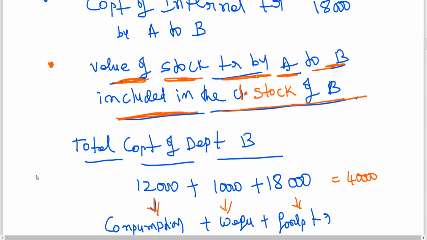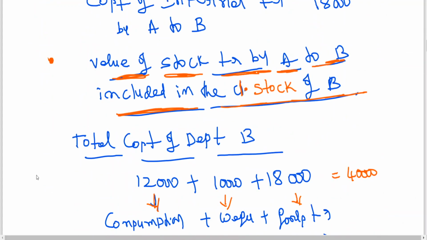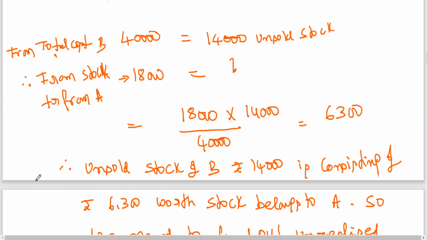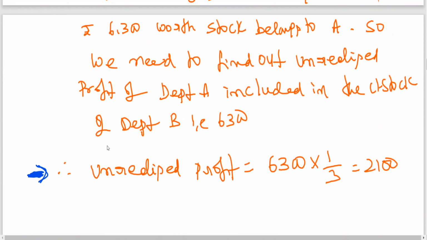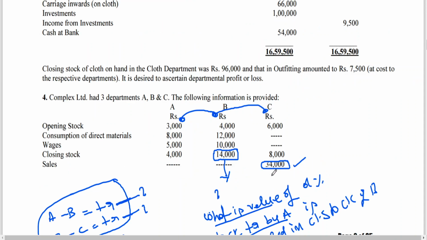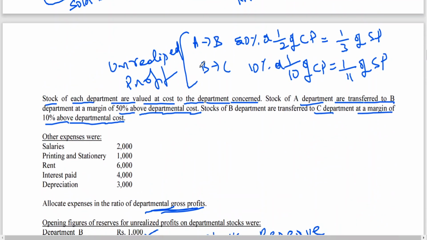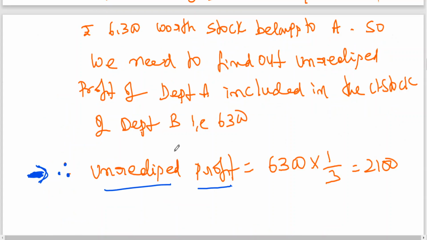I've started heading saying unrealized profit. This is another important point. Now, the most important thing I need to find out. Now, this is clear to all of you. Where did 1/3 come from? I have already written here: unrealized profit A to B, 1/2 of CP is equal to 1/3 of SP. Now, the most important part of it, you need to pay attention. The closing stock of B, now we need to find out.